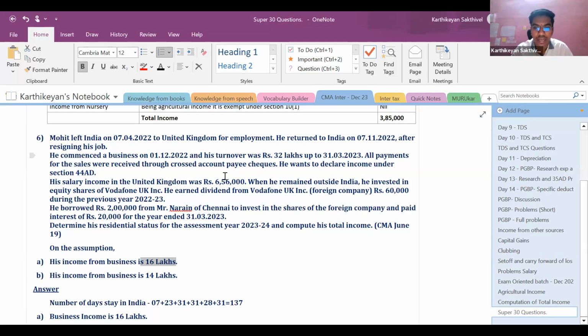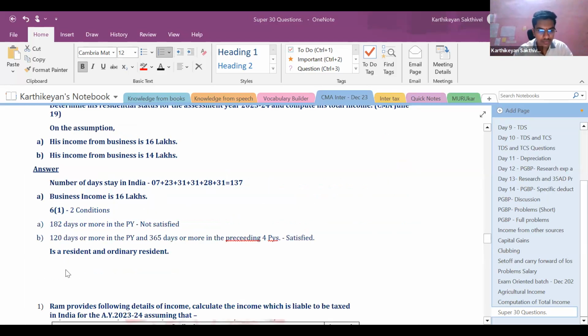So had he earned only 6% or 8%, had this income not been given, we could take a stand that only the 8% or 6% is taxable. But in this section itself, such amount or such other higher amount has to be claimed as has been claimed by the assessee to be earned. So that is the reason we are going here with this method. Business income, 16 lakhs,